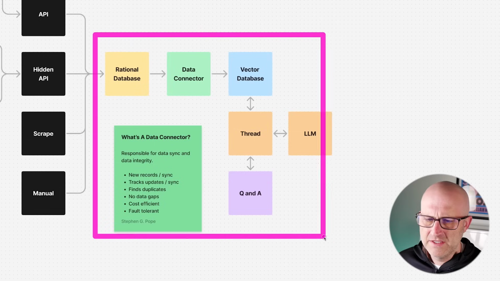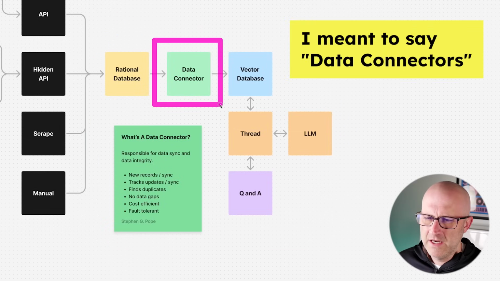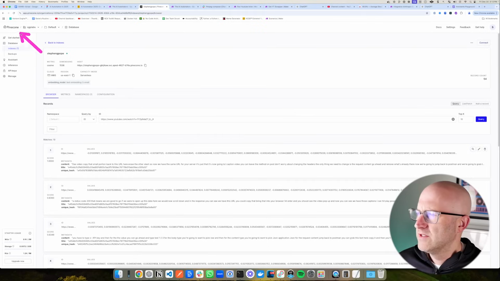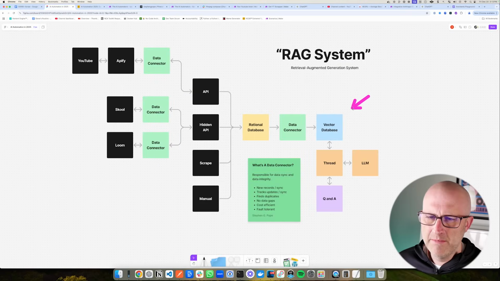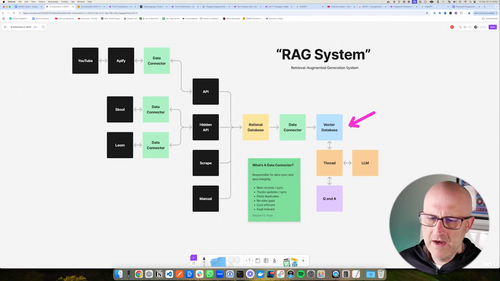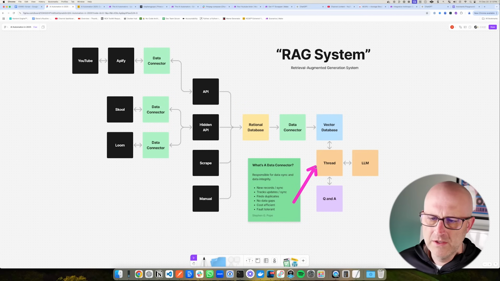But I'm going to start on this side of the system, starting with our Airtable database, and then talking about data collectors and how we get that data from our Airtable database into a vector database. And again, Pinecone is this vector database, and I'll explain a bit more about that here and why that's cool. And then we'll talk about how we actually interface with that vector database and an LLM like ChatGPT or Claude to help us produce highly refined answers from questions that come into our system.